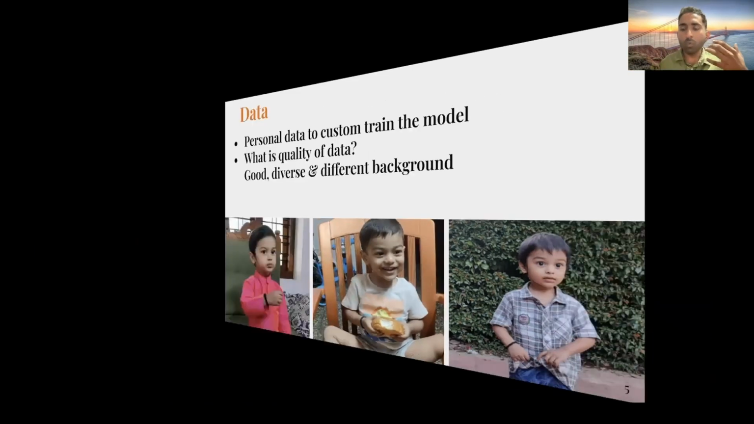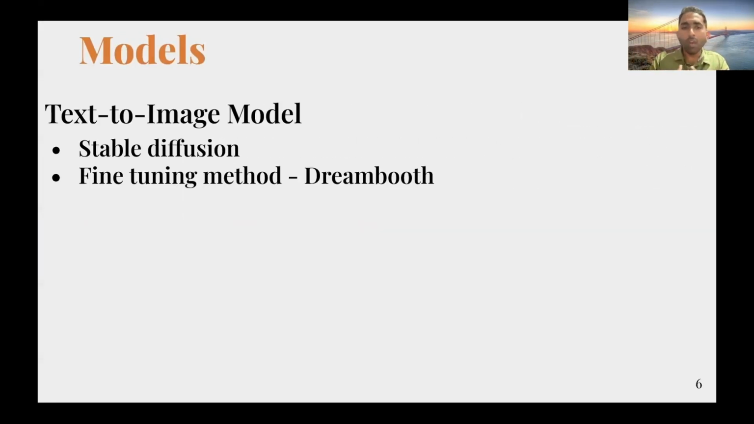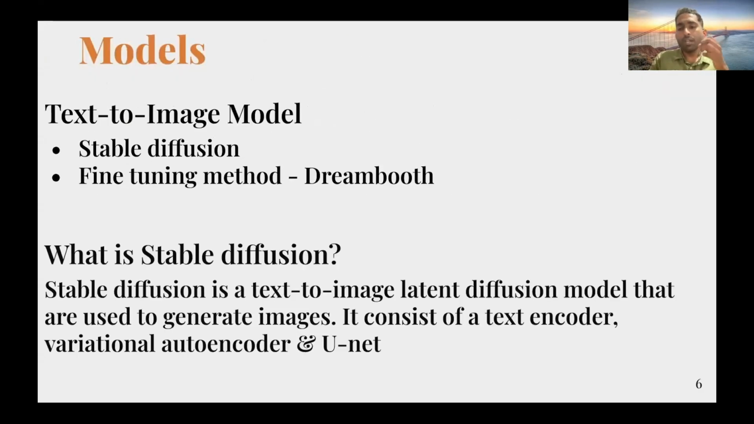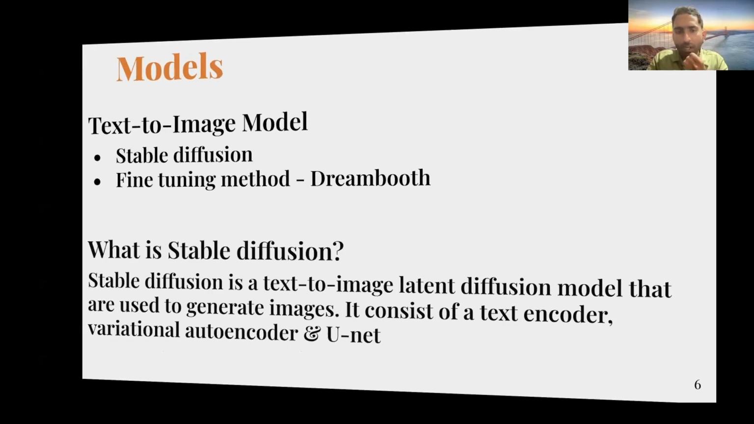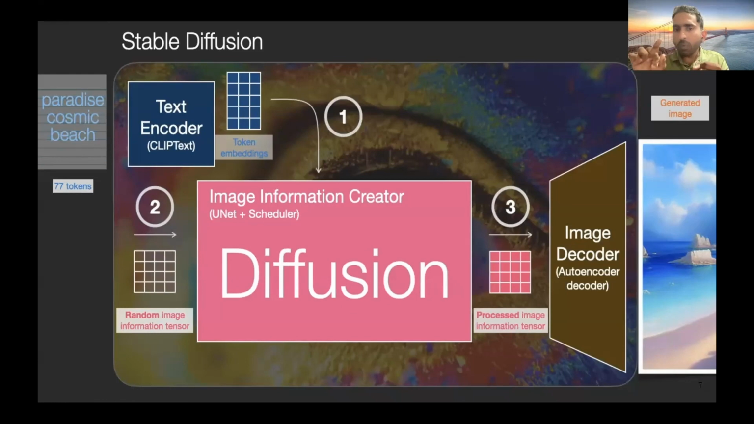What kind of model have we used to create these images? We have used the stable diffusion model along with the fine-tuning method called Dreambooth, which was released by Google in August 2022. So what is stable diffusion? Stable diffusion is a text-to-image latent diffusion model which generates images. It consists of majorly three parts. One is a text encoder. The other is an image information creator with a UNet and a scheduler. The UNet is convolutional layers with skip connections. And then you have an image decoder.